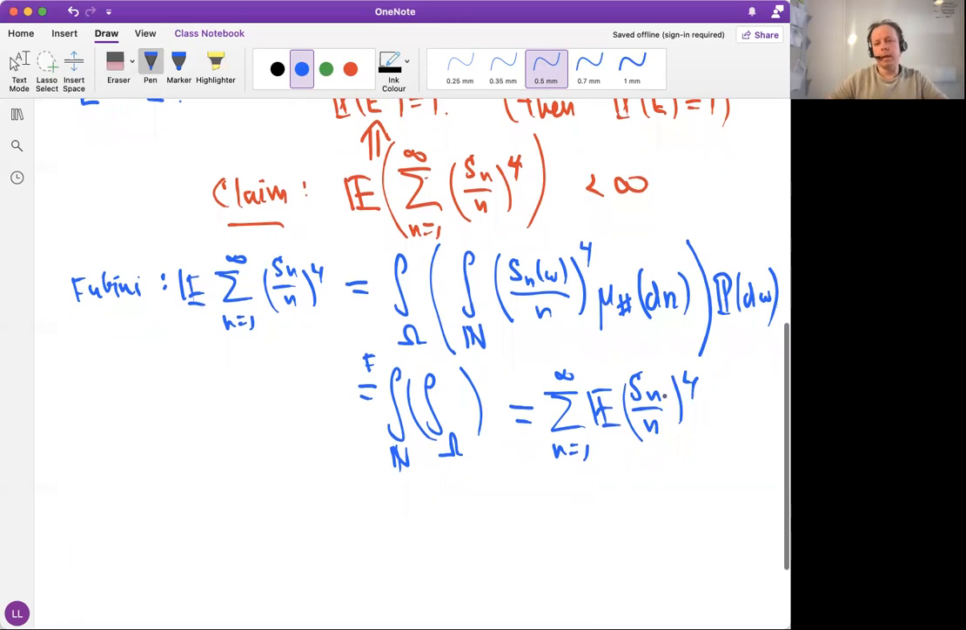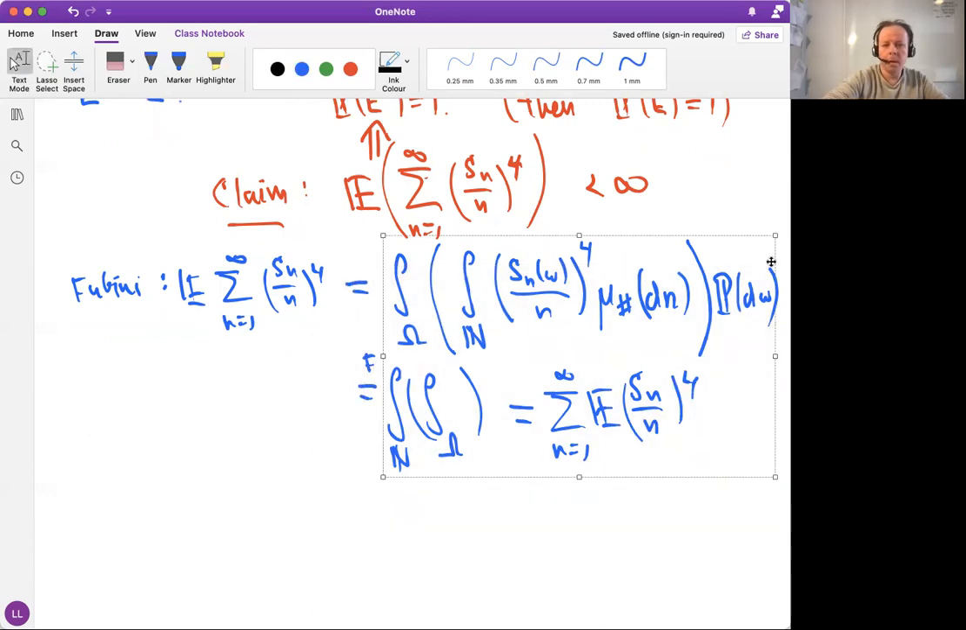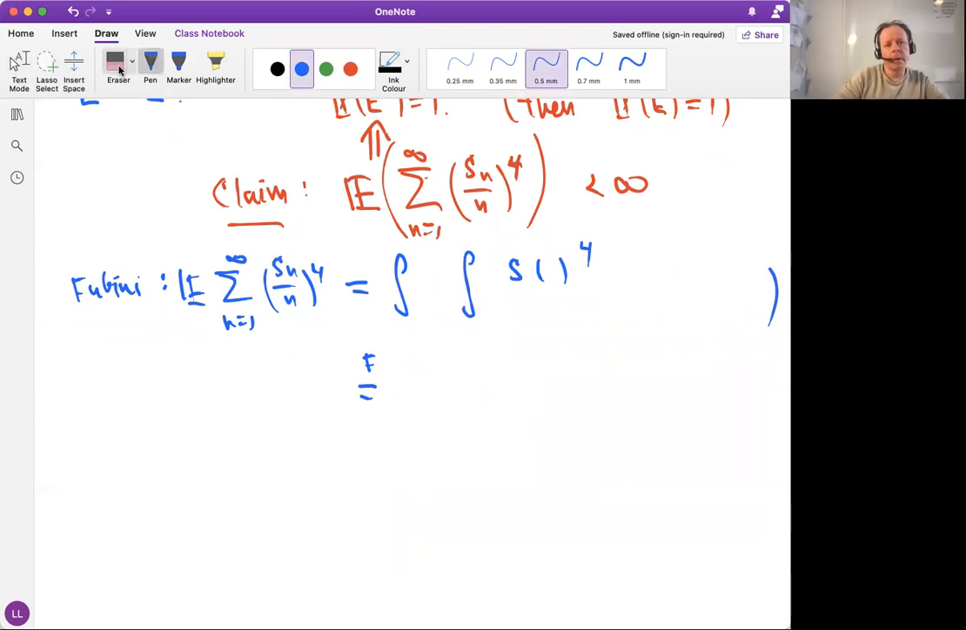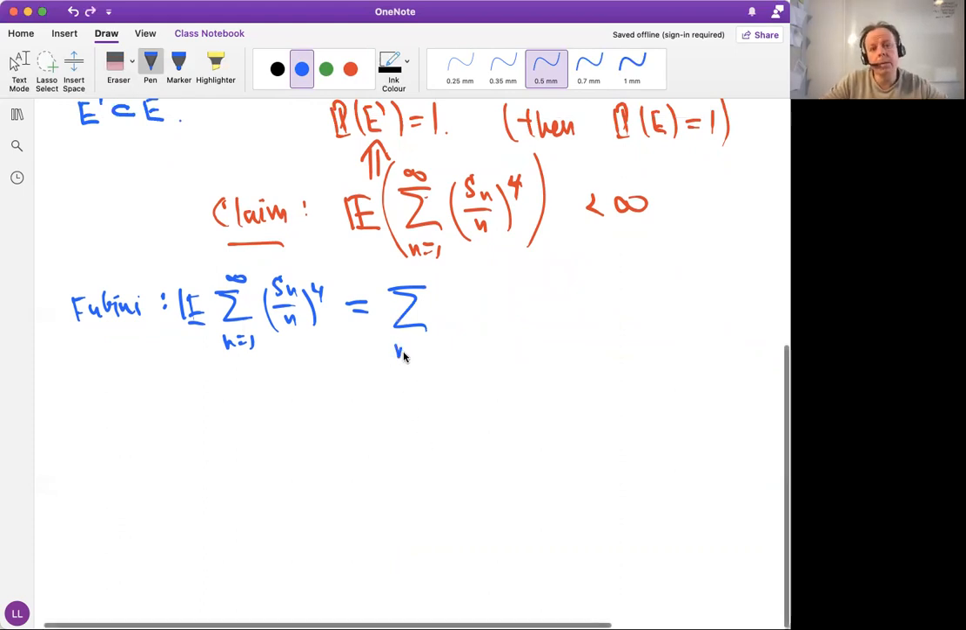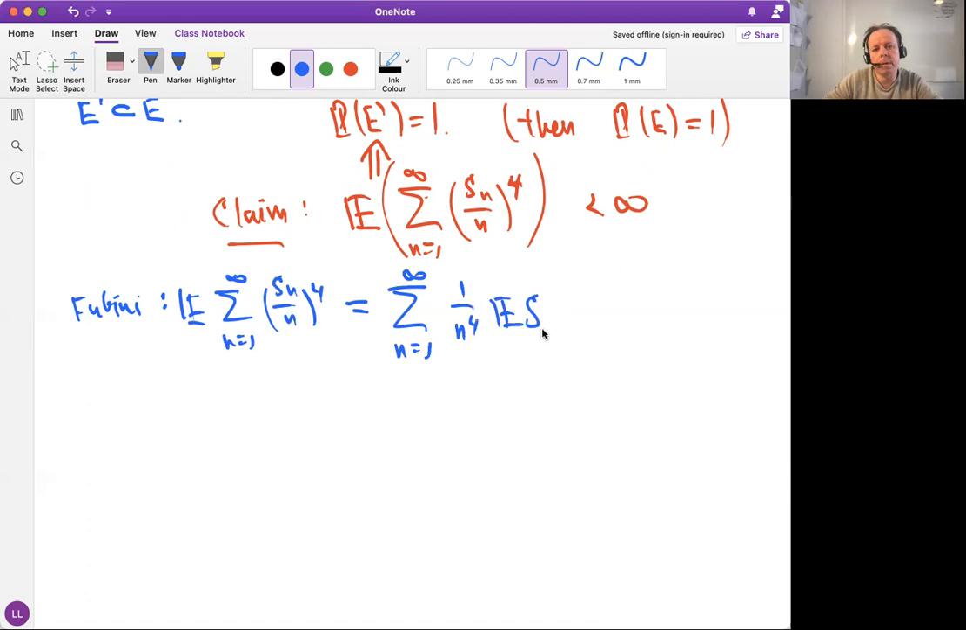If you have questions here, please ask. Otherwise, I will clean it away. And from now on, we can remember that whenever we have expectation of non-negative sums, we can always think about Fubini in this way, and just interchange the sum and the expectation, so that the sum goes here and the expectation goes inside. Then we can take the constant 1 over n to the fourth in front, and the expectation of the fourth moment of Sn in this way.